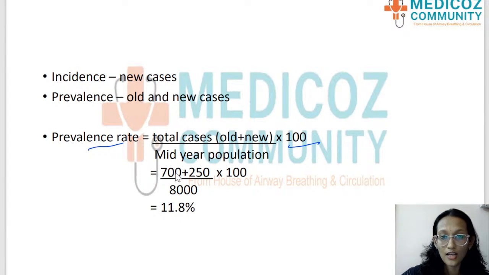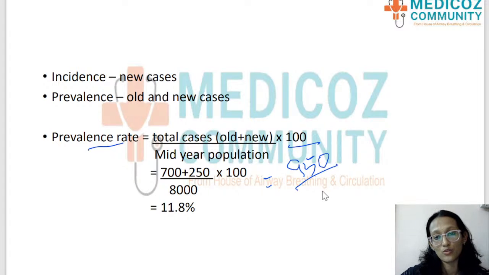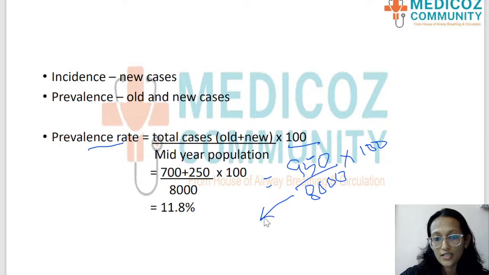So here we know that the total cases include the old cases, which is 250, and the new cases, which is 700. That comes to a total of 950 in the numerator, and the denominator is the population, which is very simple, 8,000. And when you multiply by 100 in order to get the percentage, the value that you will get is 11.8%.